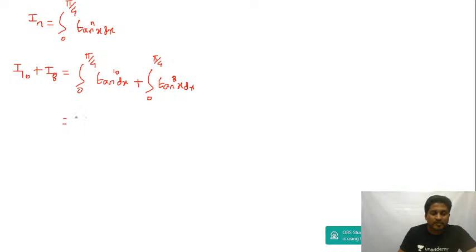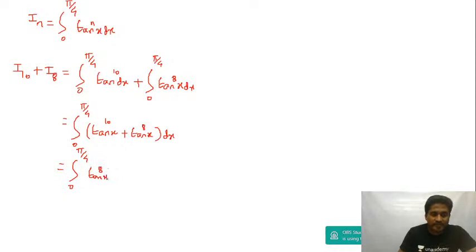So this becomes integration 0 to pi by 4 of tan x to the power of 10 plus tan x to the power of 8, and then dx. I am going to take tan power 8x common.